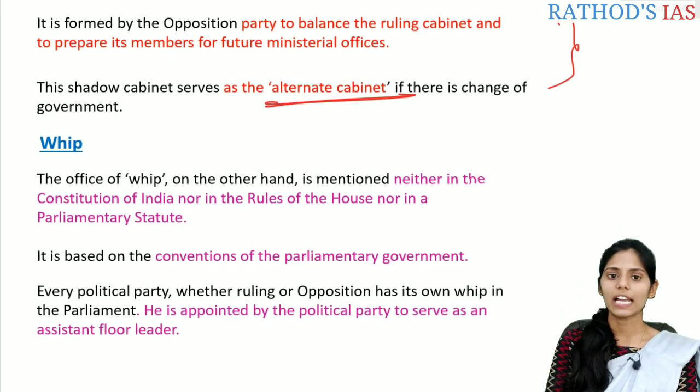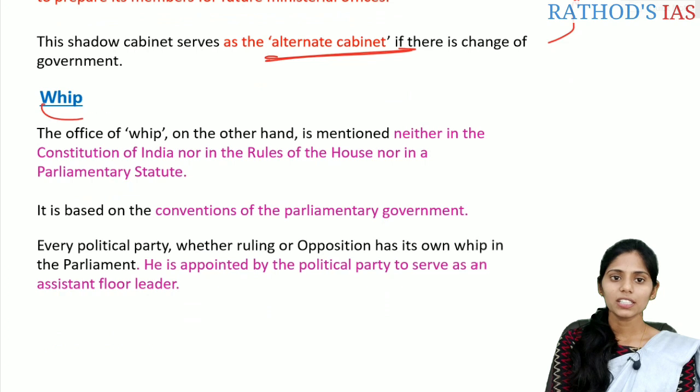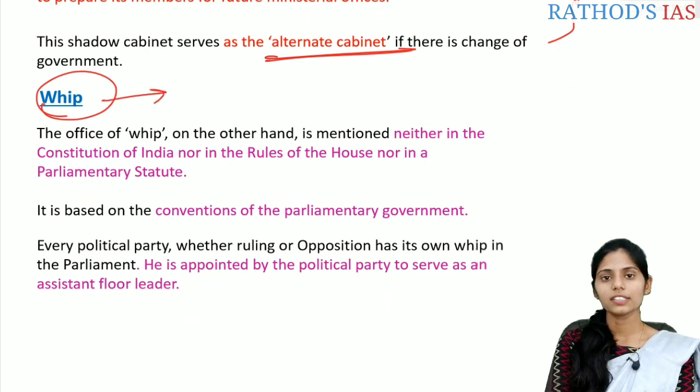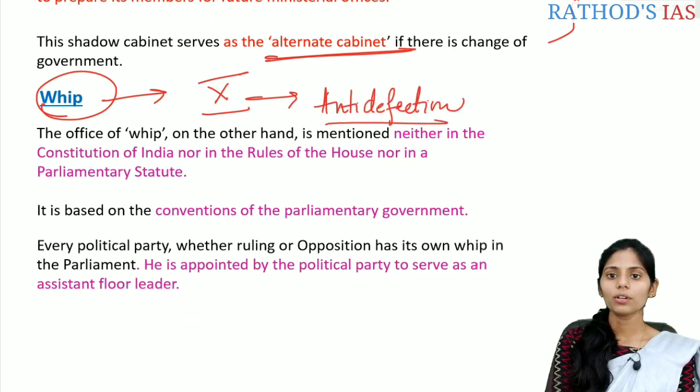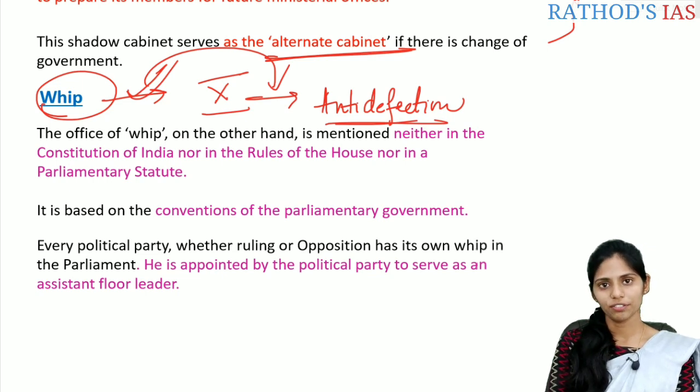Let us see the next one, that is the whip. The whip is commonly in the news because of the recent Rajasthan political crisis, correct? The whip is very important regarding Schedule 10 of the Indian Constitution, which talks about the anti-defection law. Whenever any member of a political party does not follow the whip, they can be attracted under Schedule 10. They may be disqualified under Schedule 10 of the Indian Constitution, correct? So in this context, you should know what a whip is.